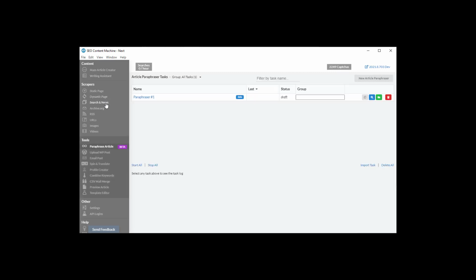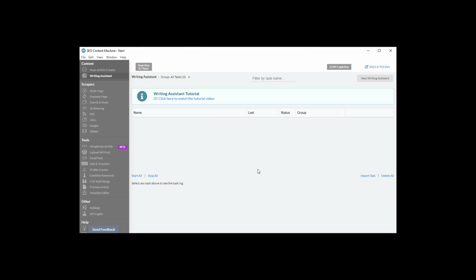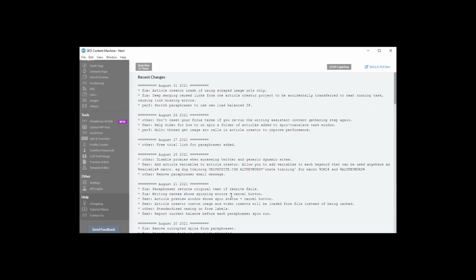If you are a writing assistant user, rerun the task to grab new content. It will no longer reset your custom keyword selection. If you want to view the full list of all changes, you can go to the Changelog, and under recent changes, you'll see all the bug fixes as they were added.